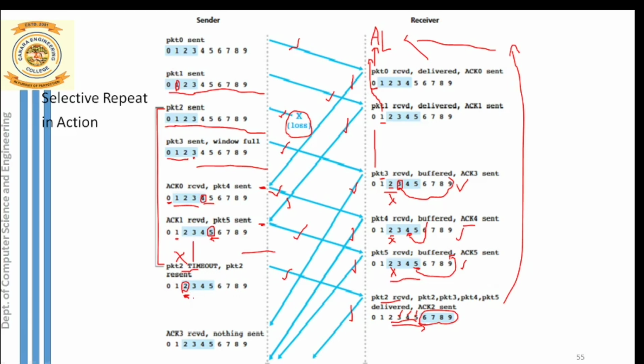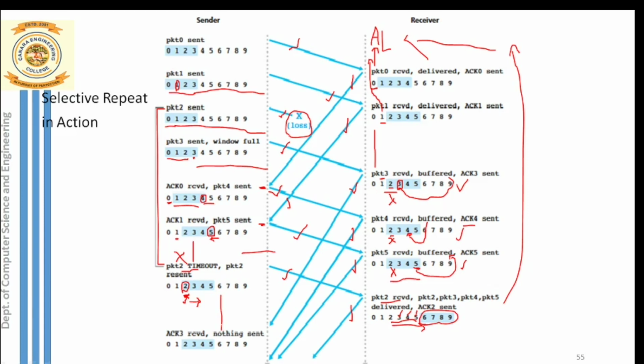But just note one thing here: can the sender slide his window after transmitting packet 2? He cannot slide his window after transmitting packet 2. He has to wait until acknowledgement for packet 2 arrives. Only after acknowledgement for packet 2 arrives can our sender slide his window by one position. So here ACK2 has not yet arrived. You can notice a big gap here.